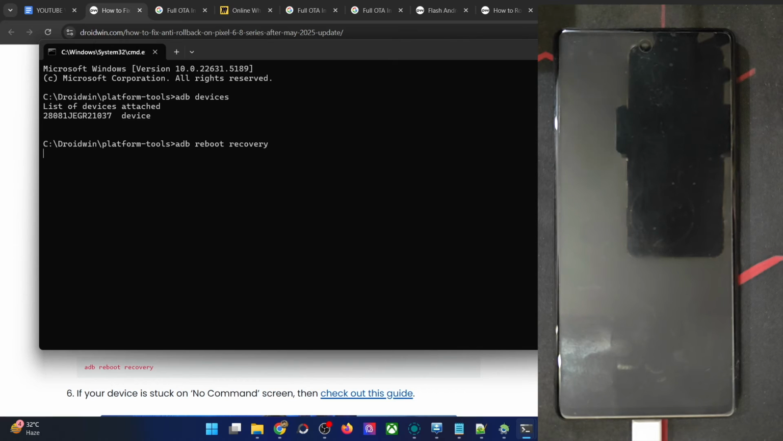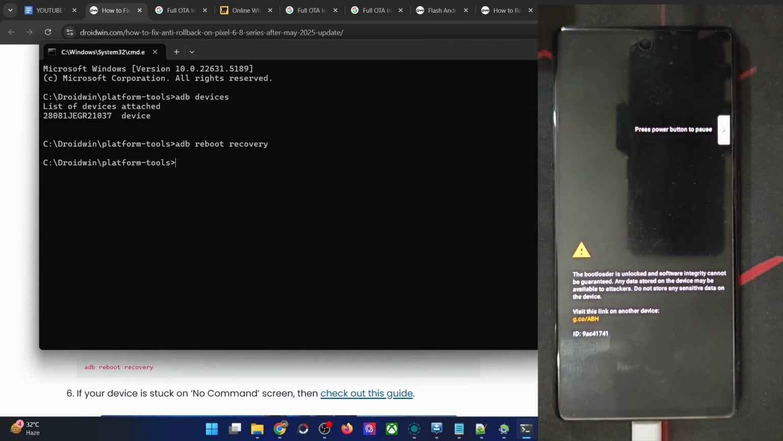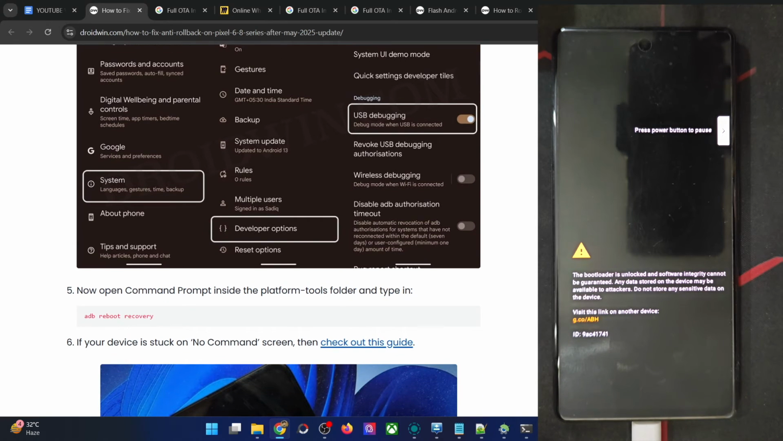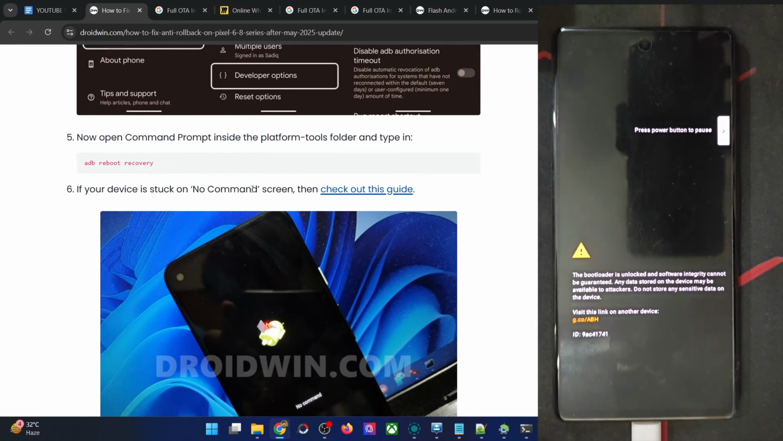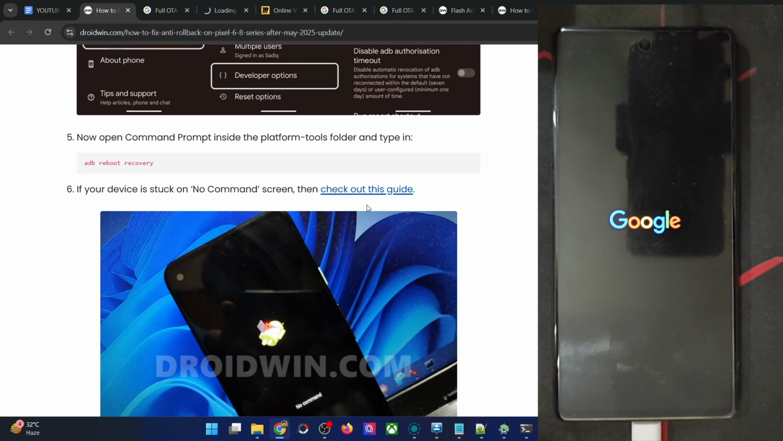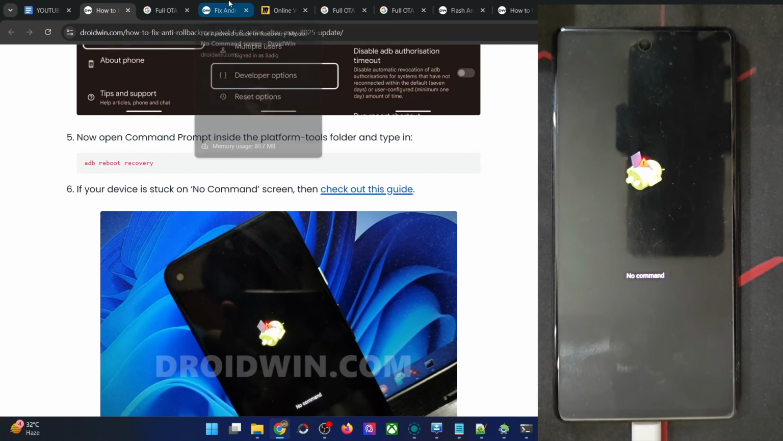boot to the no command screen as well. That happens with some Pixel phones. Let's see what's the case with our phone. Give it a few more seconds and then let's have a look at the result as well. So if you are on the no command screen, then you may have a look at our guide on how to rectify the issue. So let me see what happened. So it's also in the no command screen.